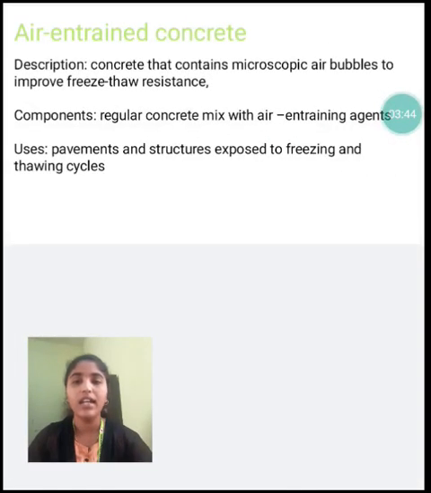And next, air entrained concrete description: concrete that contains microscopic air bubbles to improve freeze resistance. Components: regular concrete mixed with air entraining agents. Uses: pavements and structures exposed to freezing and thawing cycles.